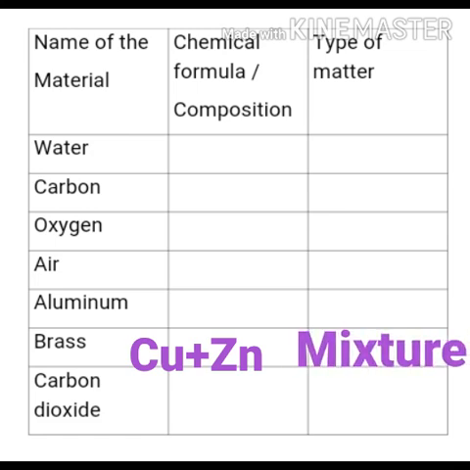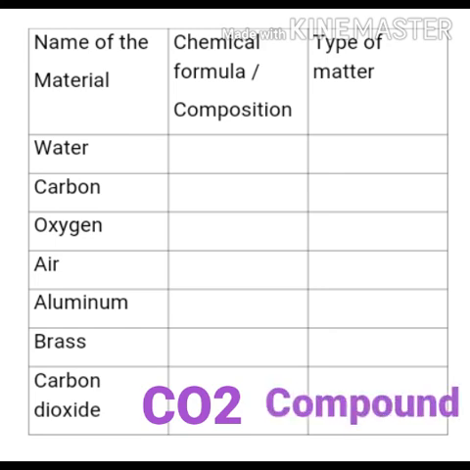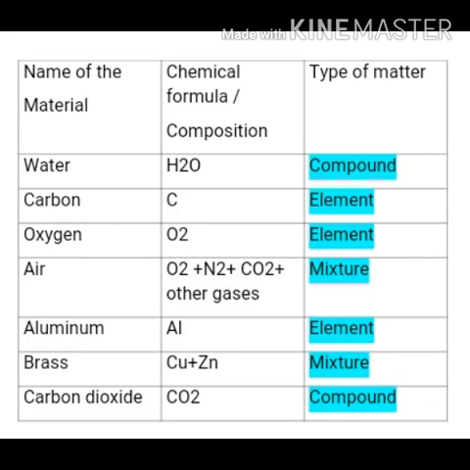Last is carbon dioxide. Its chemical formula is CO2. Here, two oxygen atoms and one carbon atom are chemically bonded to each other. Hence, carbon dioxide is a compound. This is the second method of classification of matter. In this method, the criterion used for classification of matter is the chemical composition of matter.